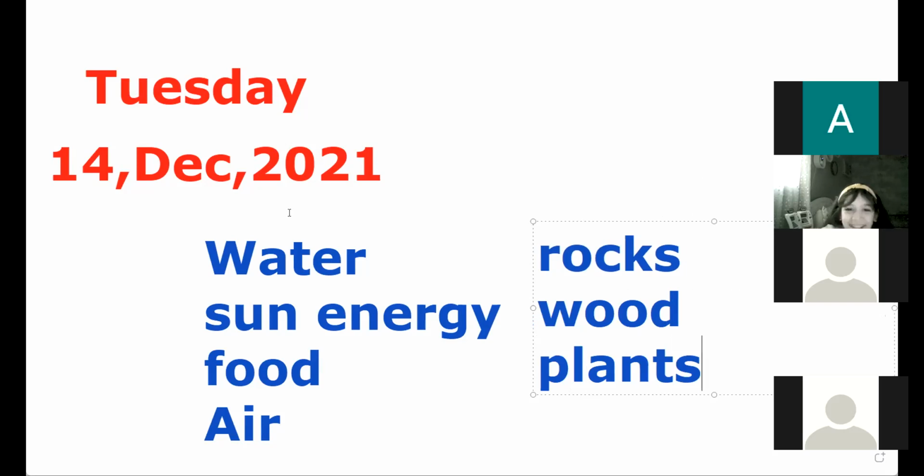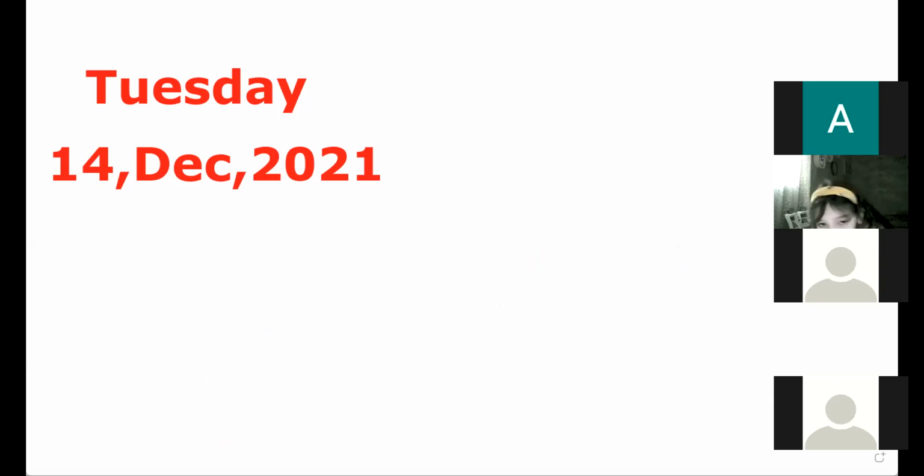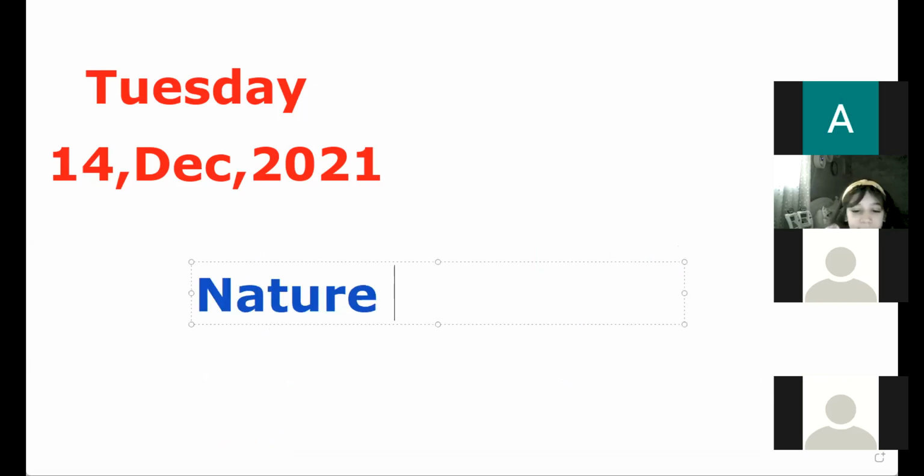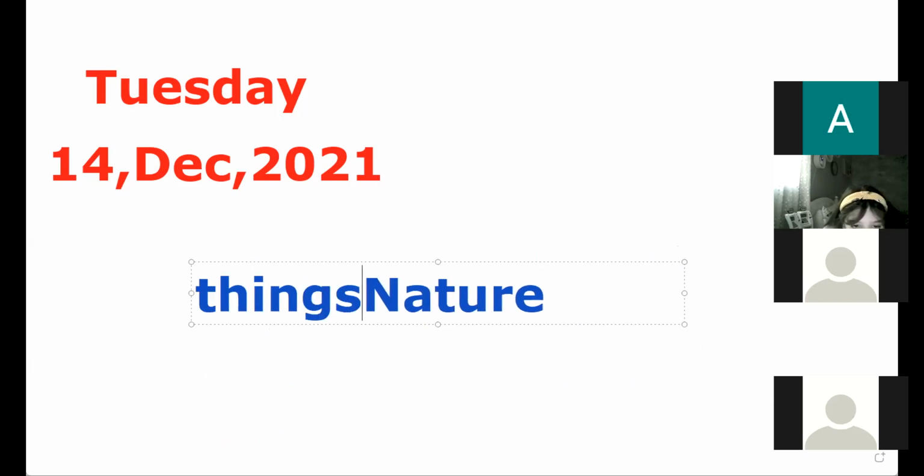That's right. All these things, where can you find them? You can find water, sun energy, food, air, rocks, wood, plants. Where? We can find all these in nature. Where can we find it? In nature. I always will say that. All these things are things that we use from nature.